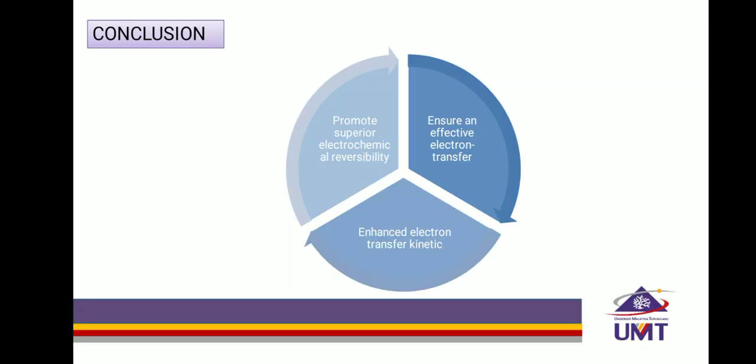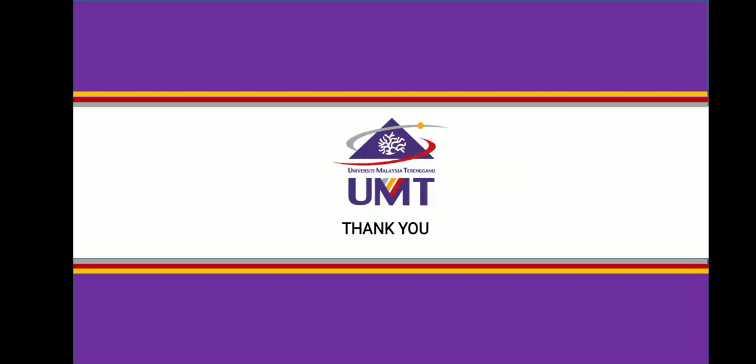In a nutshell, AuP.RGO is a promising nanomaterial as sensors. It is able to promote electrochemical reversibility, ensure effective electron transfer, while enhancing the electron transfer kinetics between analyte and electrode surface. Thank you.